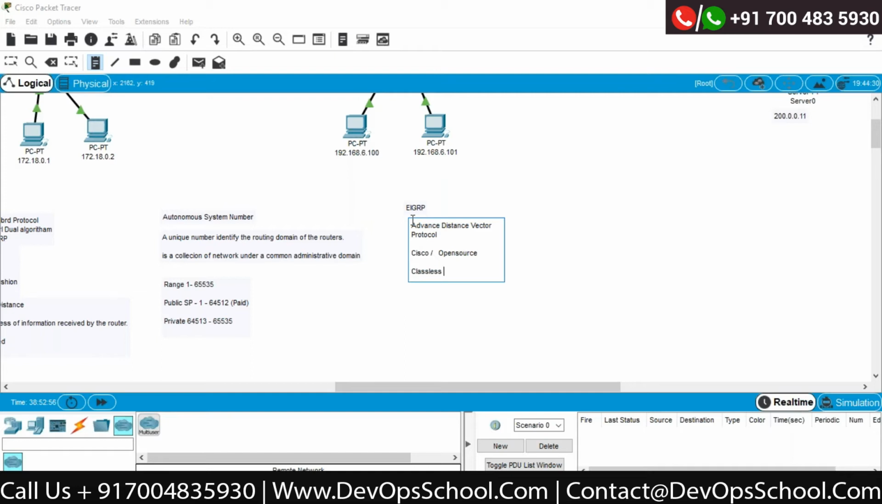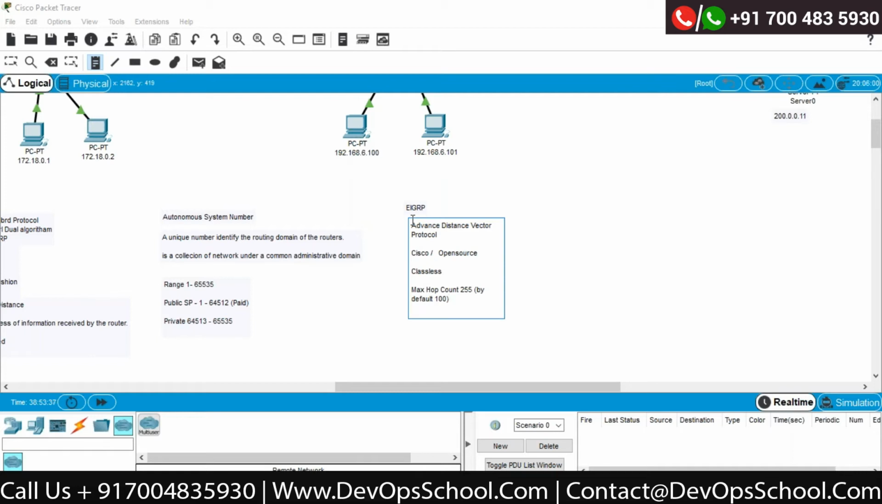Now you can see the max hop count would be 255. By default, it is 100, but you can change it to 255. What is the max hop count in RIP? 15. The maximum number of networks it can cross is 15, excluding itself. Including itself, it can cross 16 routers. But look at EIGRP, how many routers it can go through. Its maximum number is 255.